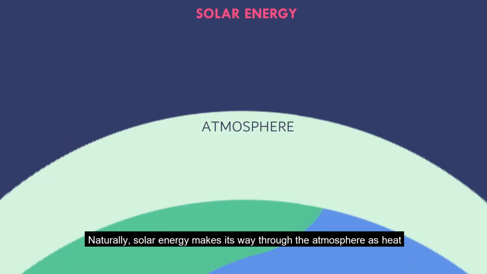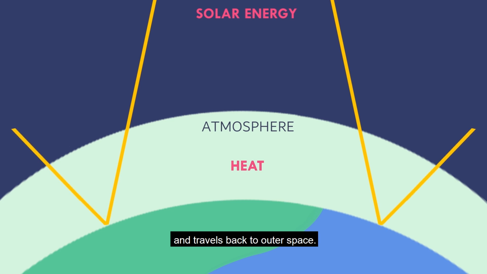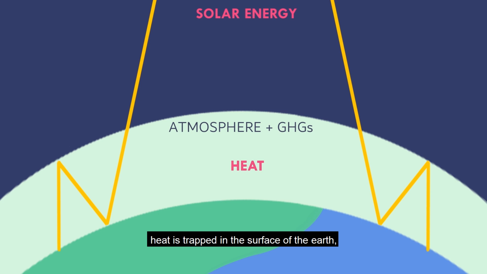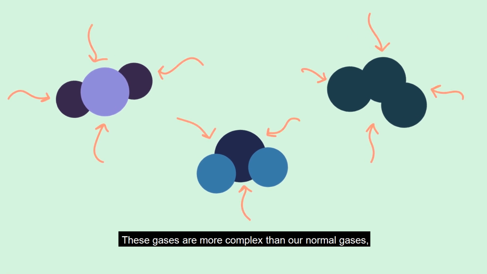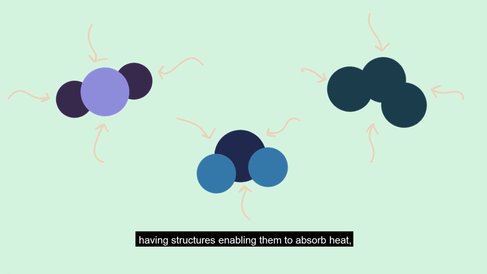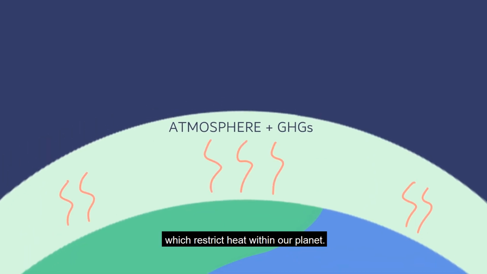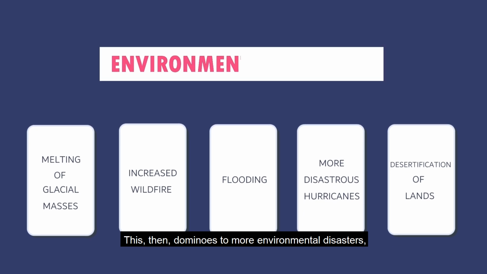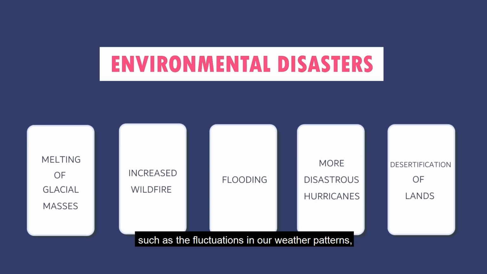Naturally, solar energy makes its way through the atmosphere as heat and travels back to outer space. But with the presence of greenhouse gases, heat is trapped in the surface of the Earth, specifically from the atmosphere down. These gases are more complex than our normal gases, having structures enabling them to absorb heat, which restricts heat within our planet. This then dominoes to more environmental disasters, such as the fluctuations in our weather patterns, or infamously